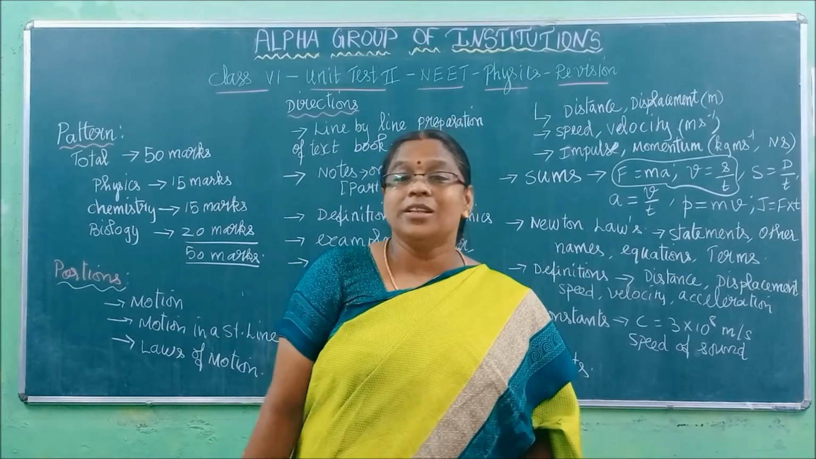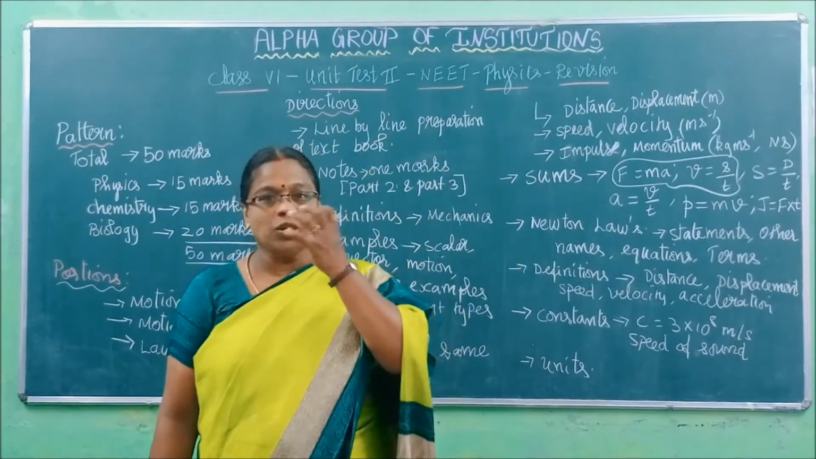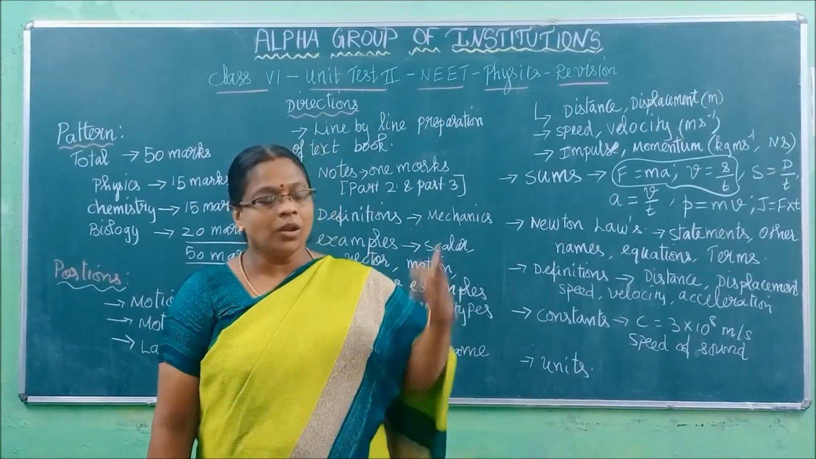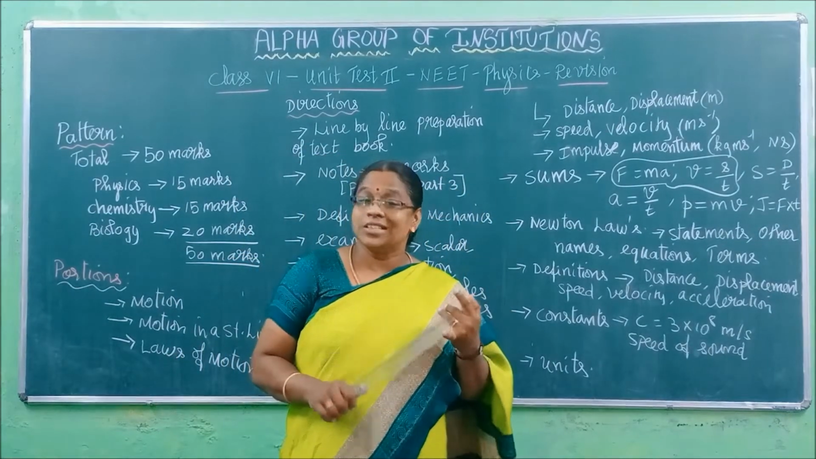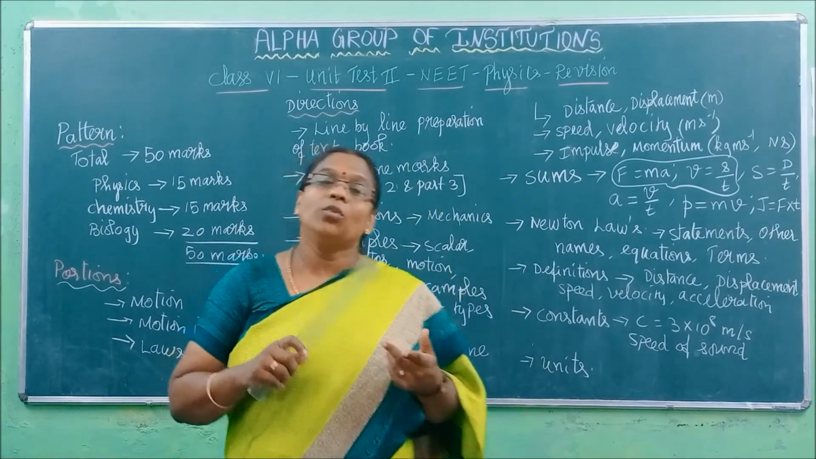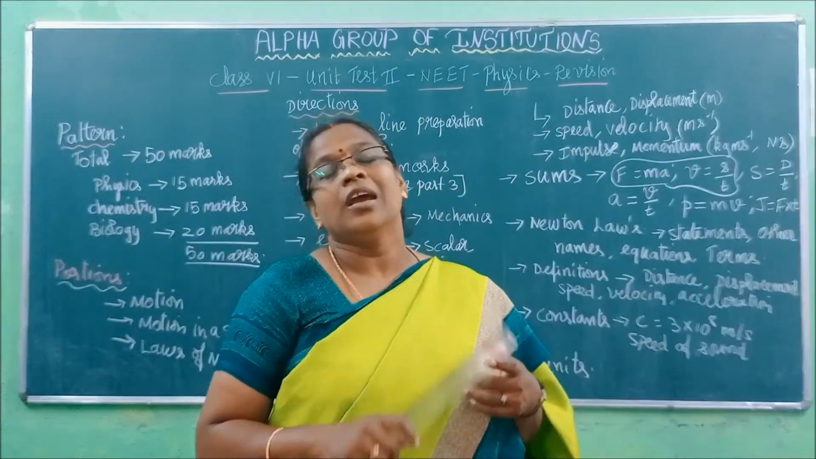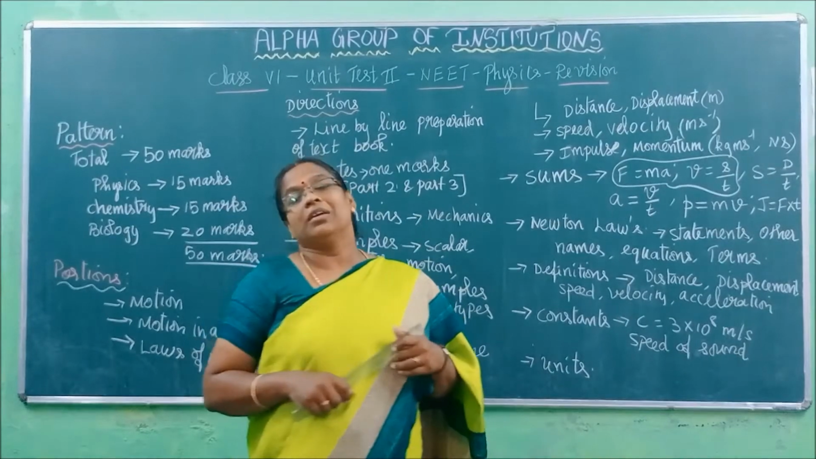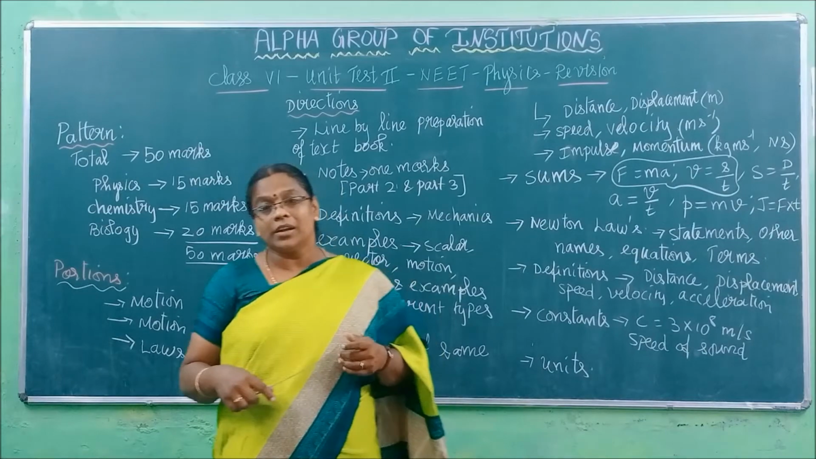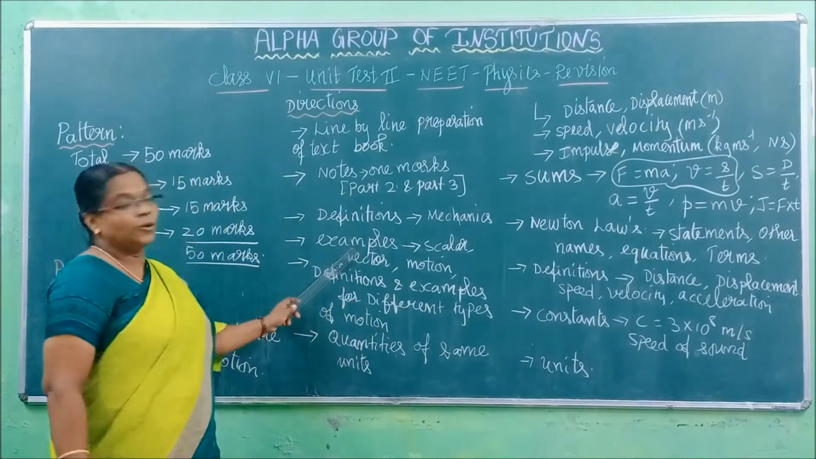What are the examples for scalar? I have given them in your notes, Part 2 notes you can see. Distance, speed, temperature and others I have given. For vector quantities, velocity, acceleration, I have given like that. So these examples along with the meaning of scalar and vector quantities you have to learn.